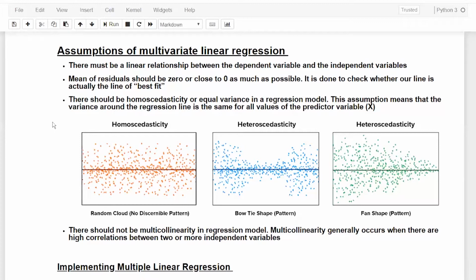The third assumption is that there should be homoscedasticity in the regression model. To explain this, let's take a look at these diagrams. What is this diagram showing? On the x-axis I have all the observations, and for all observations I am plotting the residuals. These are all the observations as we go from left to right, and the y-axis is the value of the residuals. This line is the zero line, so here the value 0 is there, and this side it's negative, this side it's positive.